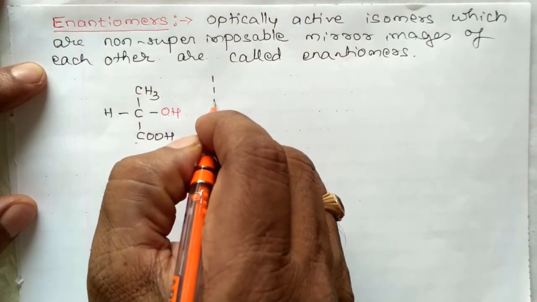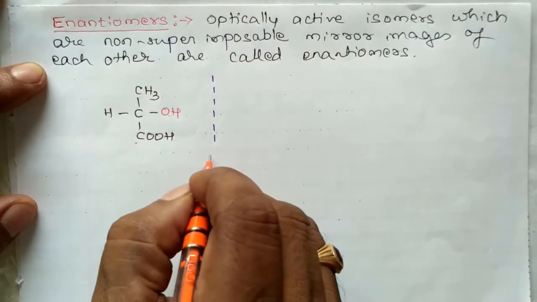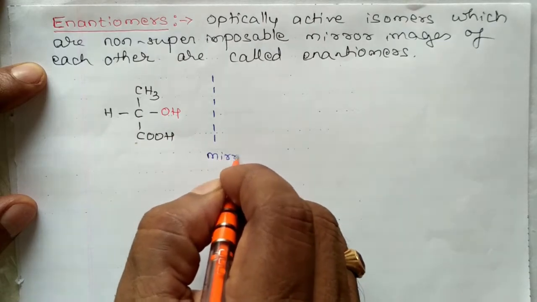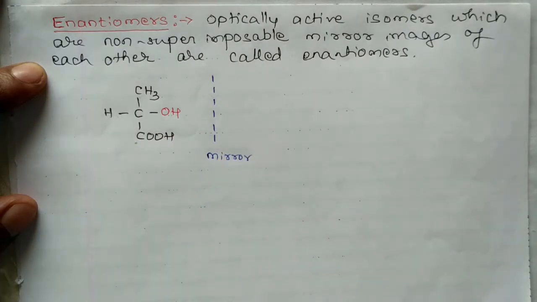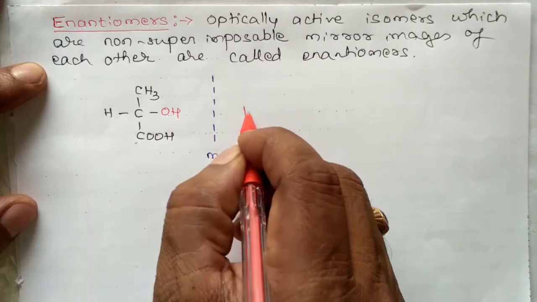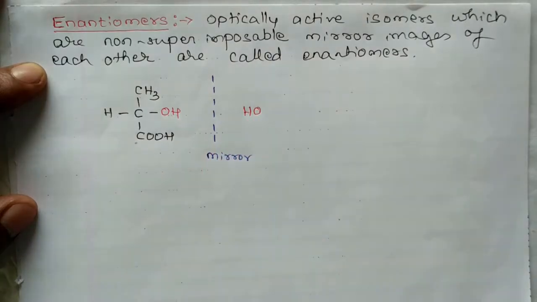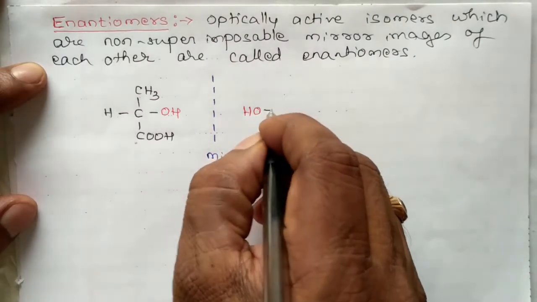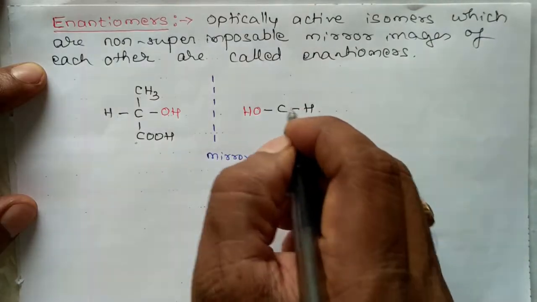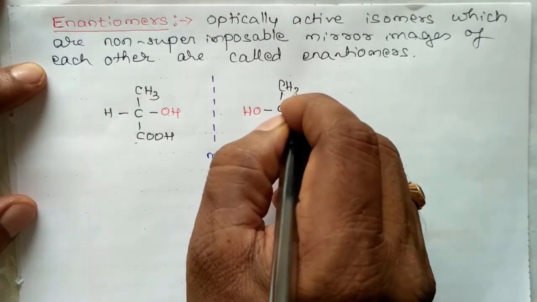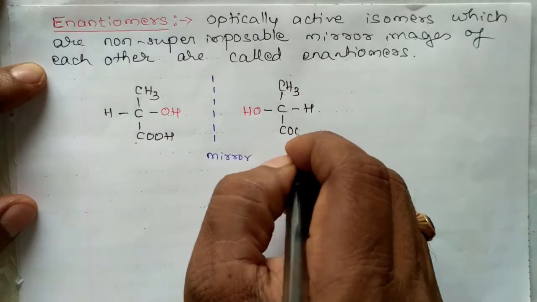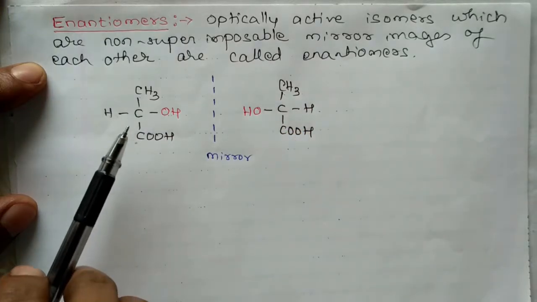Suppose this is the mirror, you are going to get a different compound: HO, H, CH3, COOH.